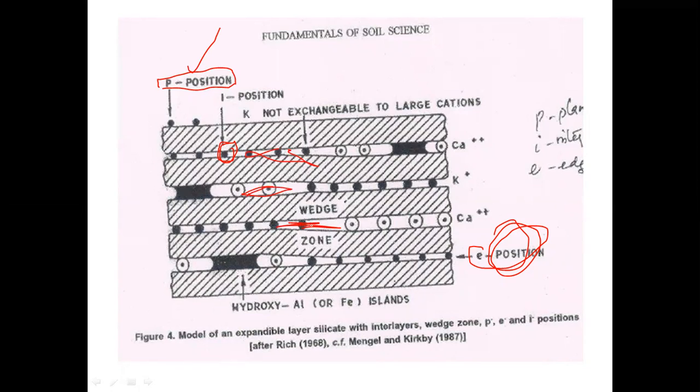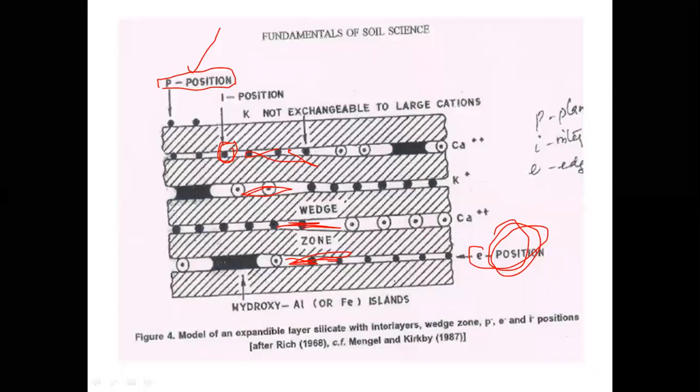So due to dehydration, meaning loss of water molecules, what will happen if water molecules are lost? The layers will come into contact closely with each other. As a result, the potassium will be tightly bound within them.